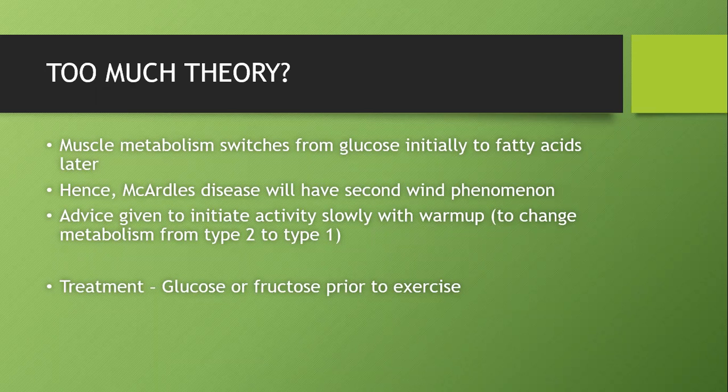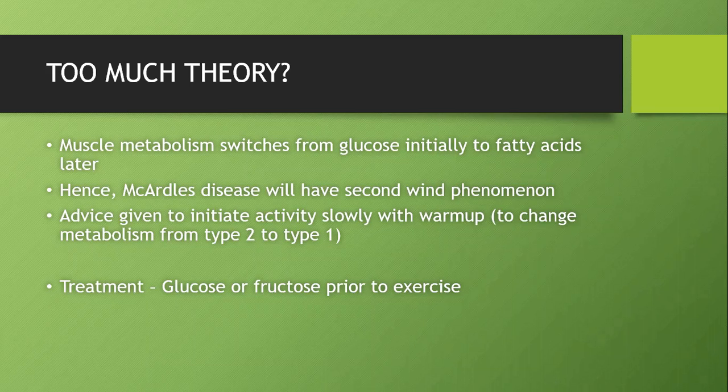So any glycolytic pathway defect will cause muscle weakness initially, but once the metabolism switches from glycolytic to fatty acid pathway, the muscle power will start increasing. This is called a second wind phenomenon. So McArdle's disease, being a glycolytic disease, will have a second wind phenomenon. This is a classical clinical point to note.